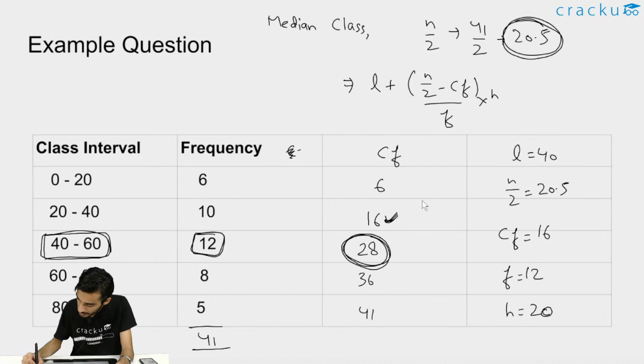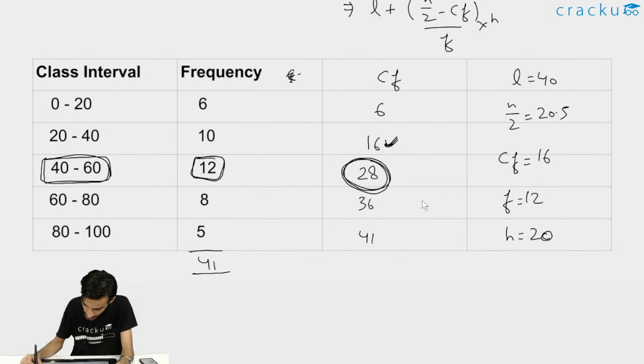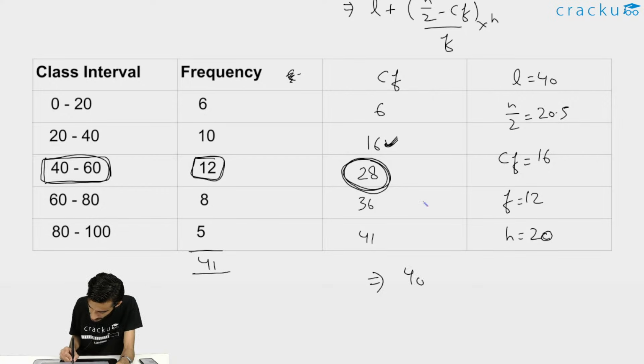Okay, so now calculating the median of the particular data, that will be equal to L, which is 40, plus n by 2. So n by 2 is 20.5, minus CF, which is 16, divided by f, the frequency, which is 12, multiplied by h, we know, is 20.